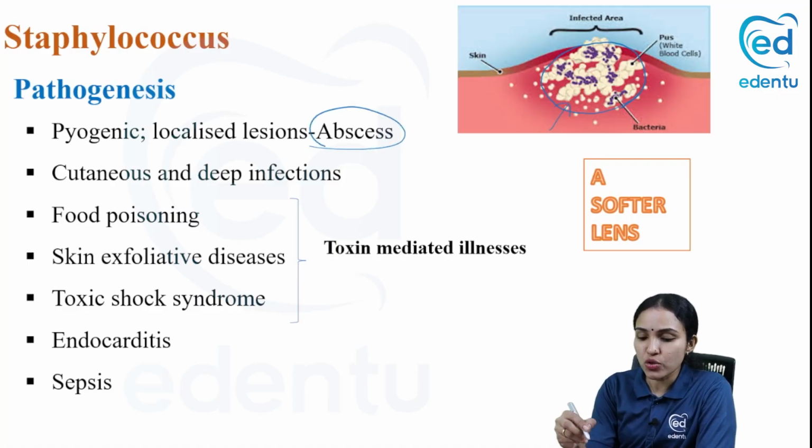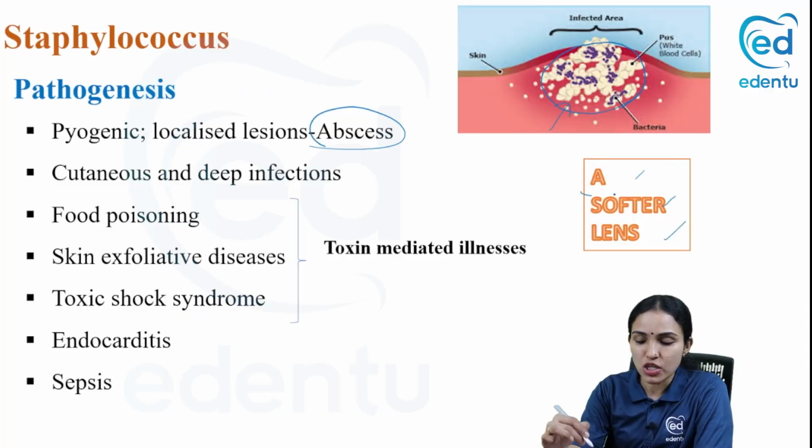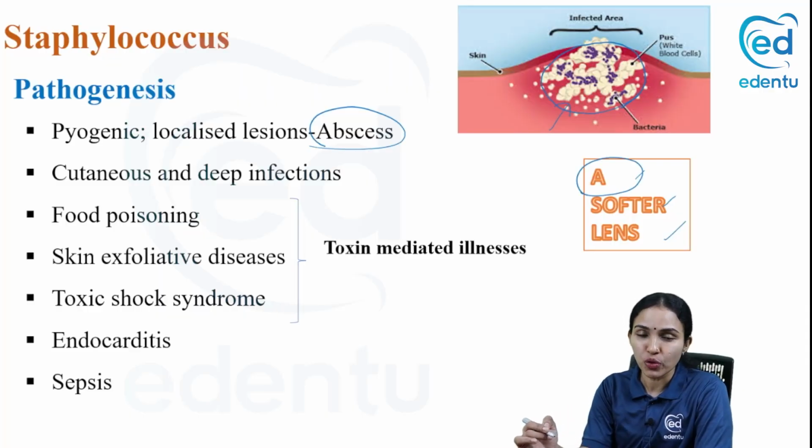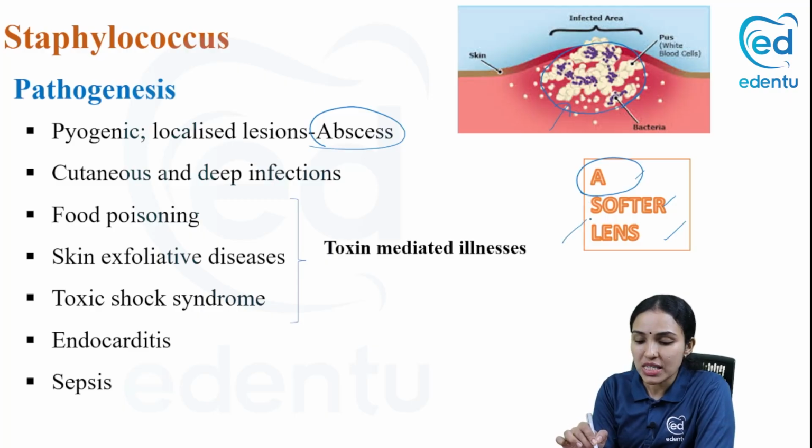Okay, so I have a mnemonic for you to remember the infections produced by staphylococci: A softer lens. A for abscess, I don't want you to forget abscess, that is why I put A. Then what is S? S is for all the skin infections that staphylococci cause. It can be carbuncle, furuncle, impetigo and all. And O for the ortho things, that is osteomyelitis, arthritis.